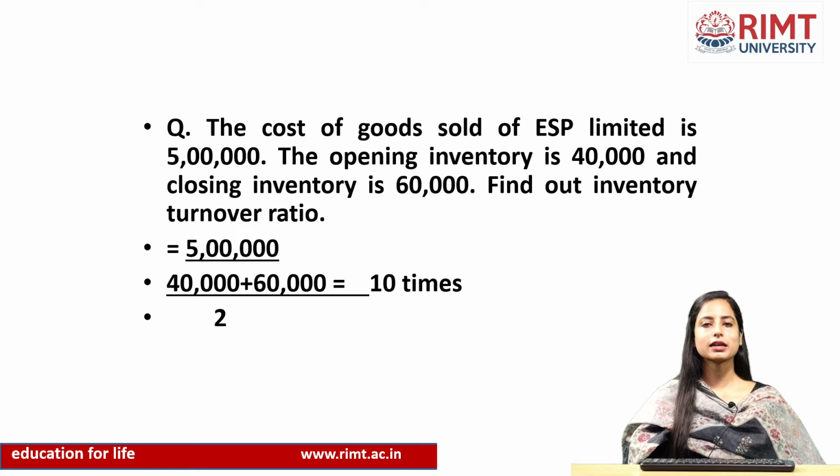So, the formula is cost of goods sold divided by average inventory. Let us understand it with a question. The cost of goods sold of a company is 5 lakh, let us suppose, and the opening inventory is 40,000 and the closing inventory is 60,000. Now, we have to find out the inventory turnover ratio. So, what would be the way? Cost of goods sold, that is 5 lakh, divided by the average inventory, meaning opening plus closing divided by 2, gives 10 times. We must remember that turnover ratios are always in times.